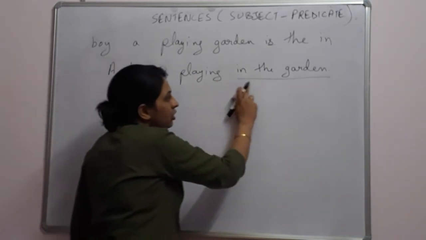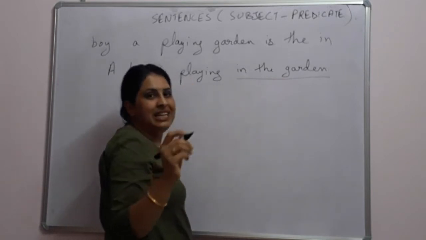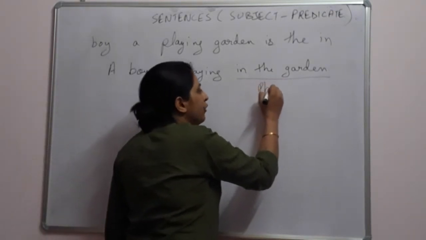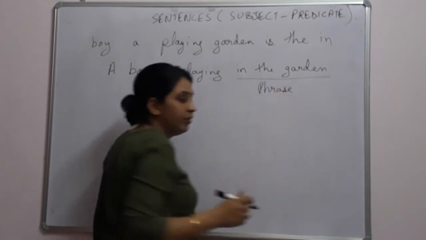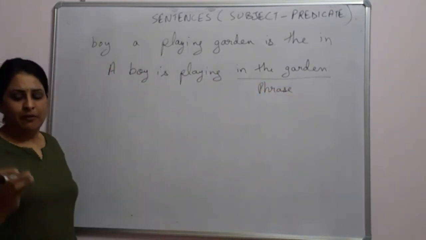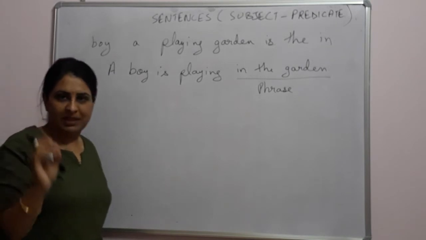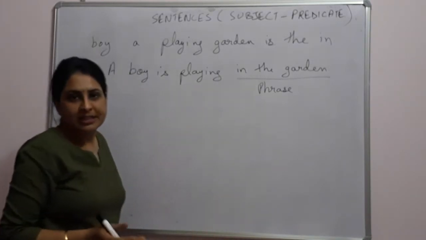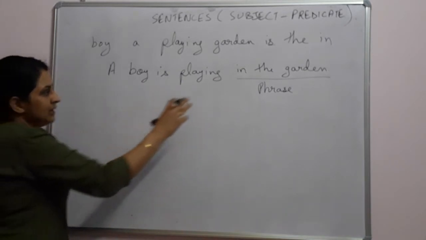This part of the sentence, which gives only some sense but not complete sense, is known as a phrase. And how would you know that it is a phrase? Well, first of all, it will not give complete sense. Secondly, it will not include any verb in it. So that is a phrase.